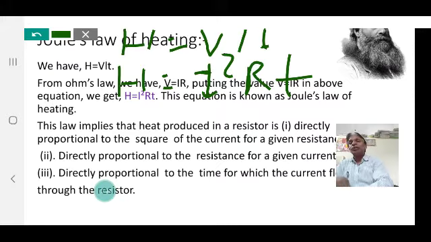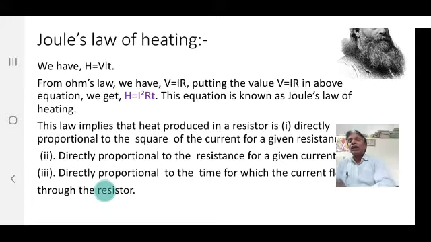Heat produced is expressed in terms of potential difference, current and time, and another expression for heat produced is I square RT. This I square RT, H is equal to I square RT, is the mathematical statement of Joule's law of heating. And what Joule's law of heating is, we will discuss in this slide.